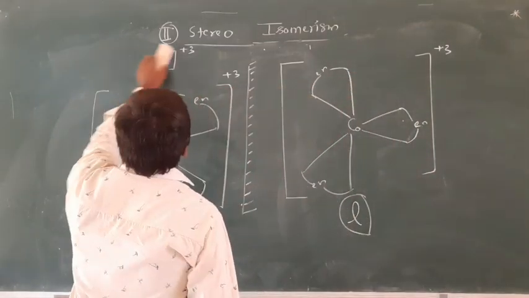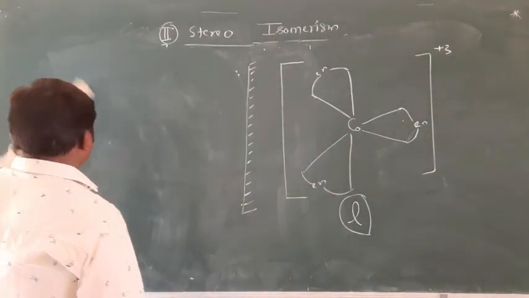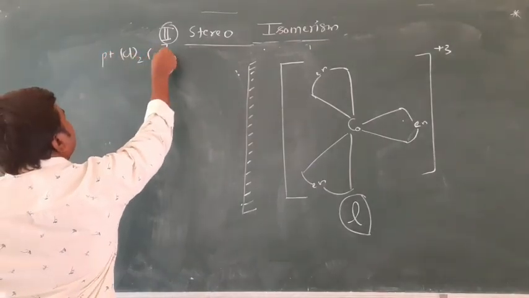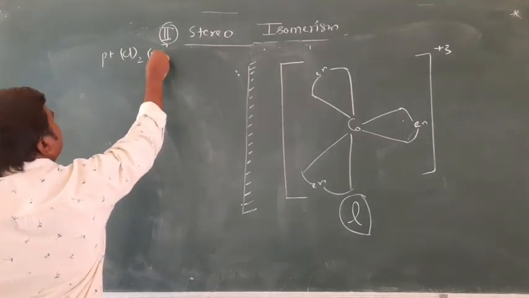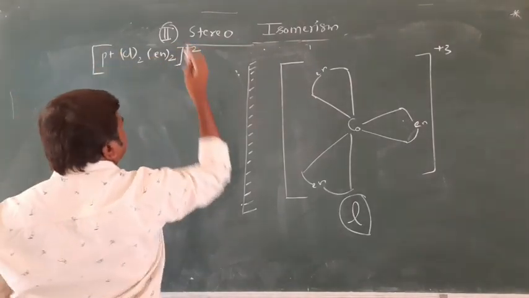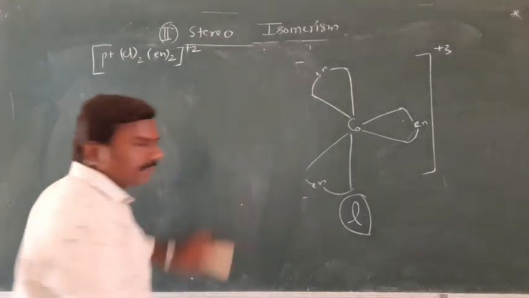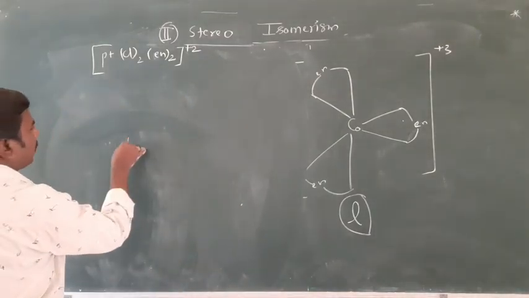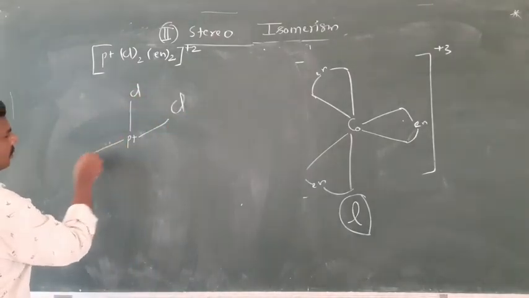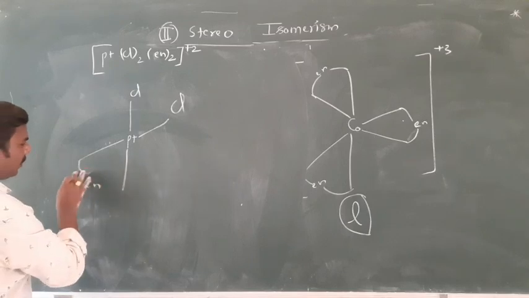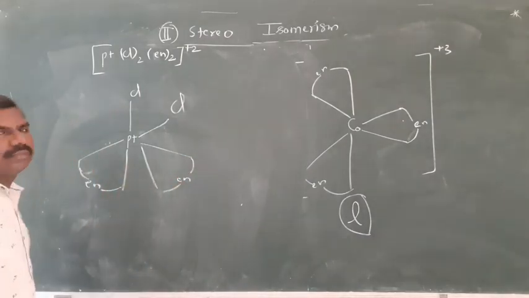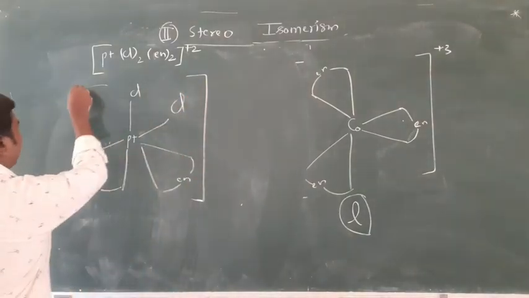So the next one is Pt Cl2 (en)2, the complex with charge plus 2. In such cases, how to draw? Platinum is the central atom, Cl and Cl, and this is ethylene diamine, the first one, and another ethylene diamine. Clear? The charge, how much is it?